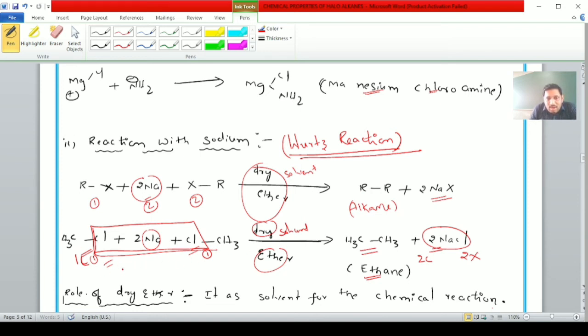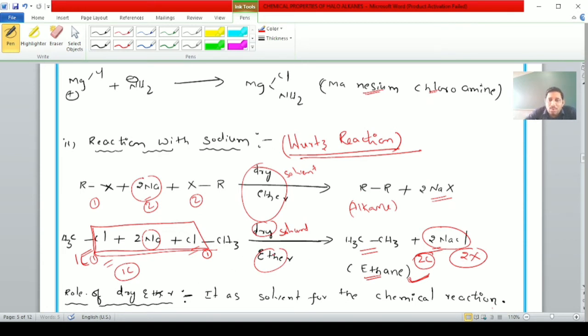The number of carbon atoms increases two times. Here one-carbon alkyl halides or haloalkanes react with sodium in dry ether solvent to form two-carbon alkanes. That is, the number of carbons is doubled.